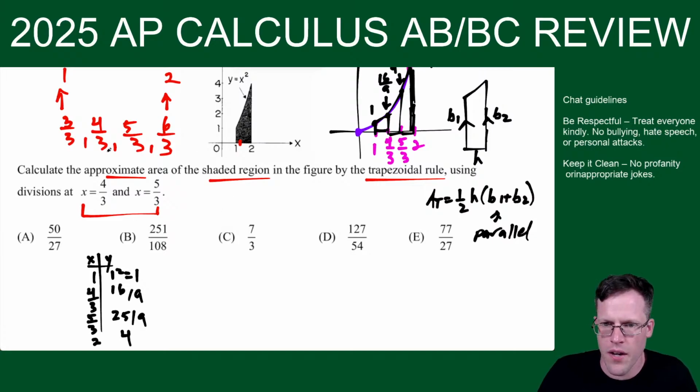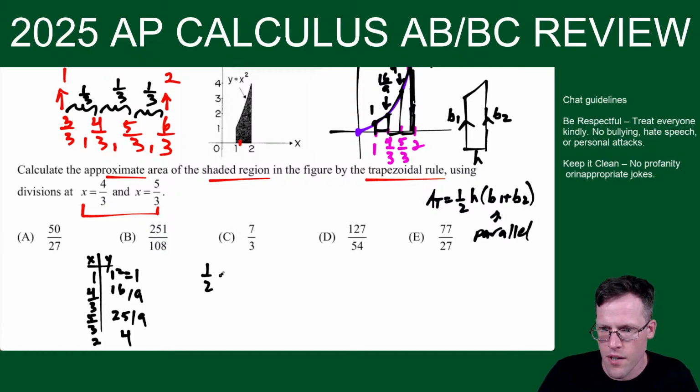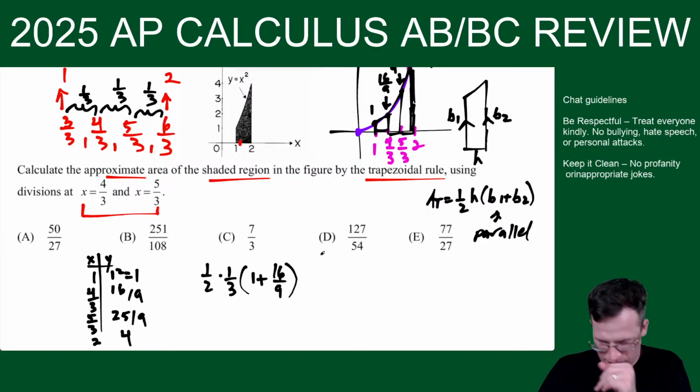So when I find the approximate area, I'm going to go, all right, 1/2. And from 1 to 4/3, see how this is a jump of 1/3 the whole way? We're counting by 1/3. So it's 1/2 times 1/3 times the sum of the two y values. We have 1 plus 16/9. Yeah, this one I'm going to use a calculator for. If you want to practice the arithmetic, we can, but it just seems kind of excessive.